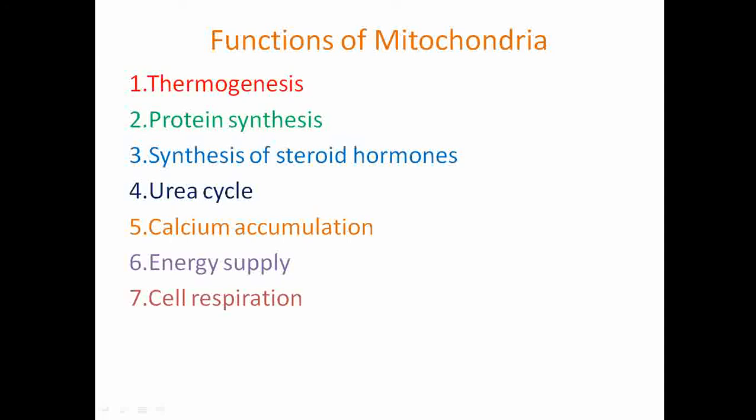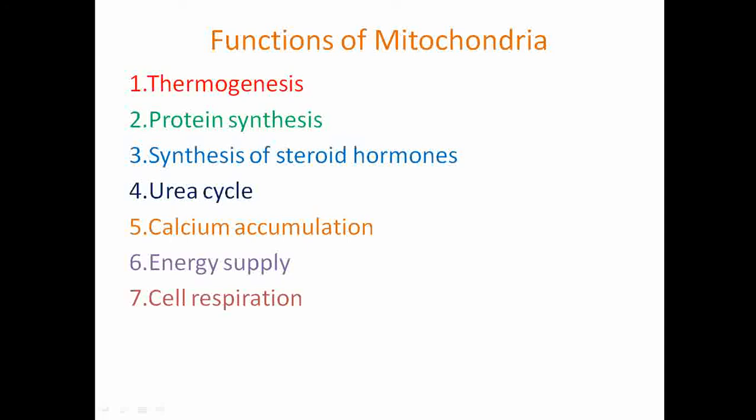That's how it is an important function of the mitochondria. Next function is calcium accumulation. One of the important functions of mitochondria is the accumulation of cations like calcium. This calcium can be accumulated in mitochondria several hundred times more than the normal values.